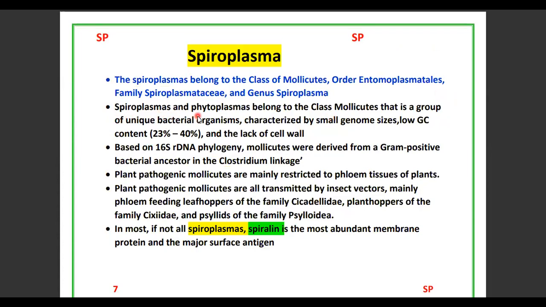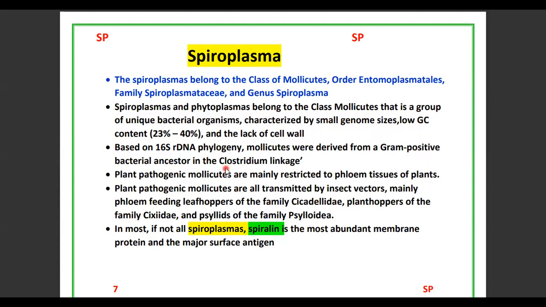So spiroplasmas and phytoplasmas belong to the mollicutes, a group of unique bacterial organisms characterized by small genome sizes, low GC content of 23-40%, and lack of a cell wall. So spiroplasmas are correlated with phytoplasmas in low GC content and lack of cell wall, and both are gram-positive bacteria.